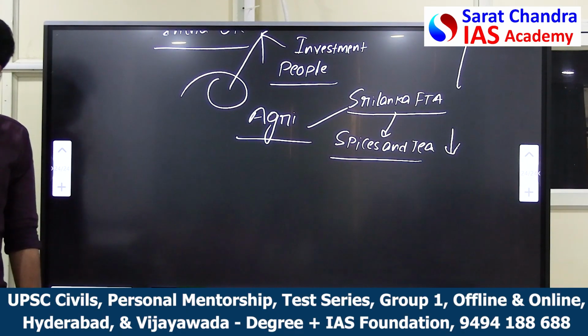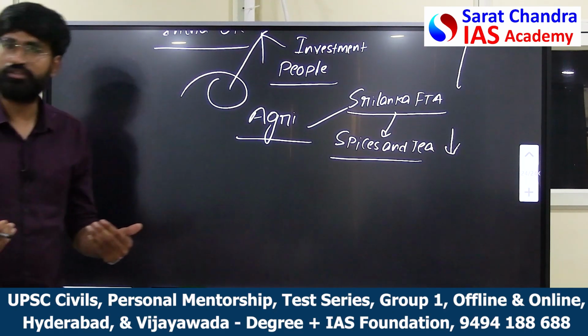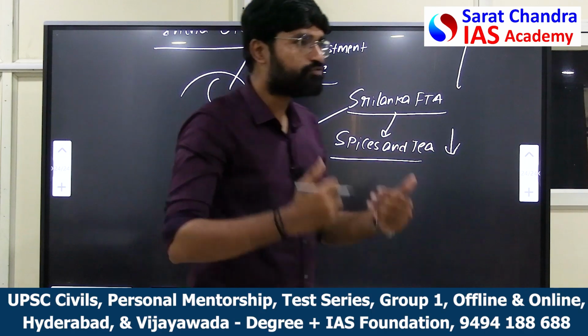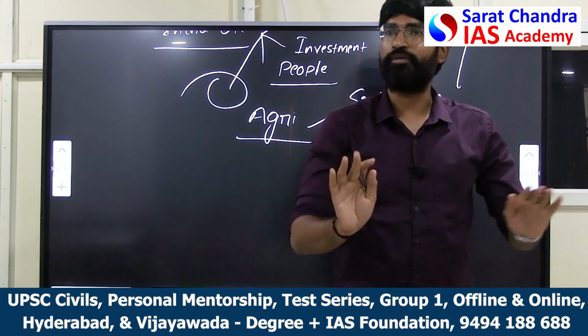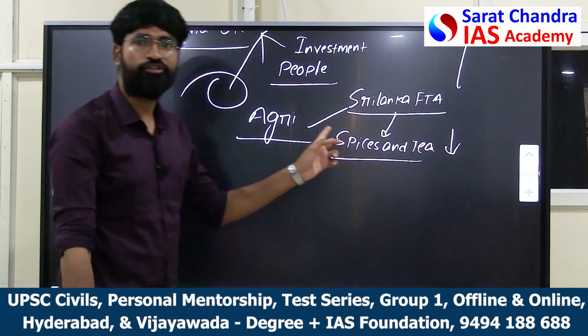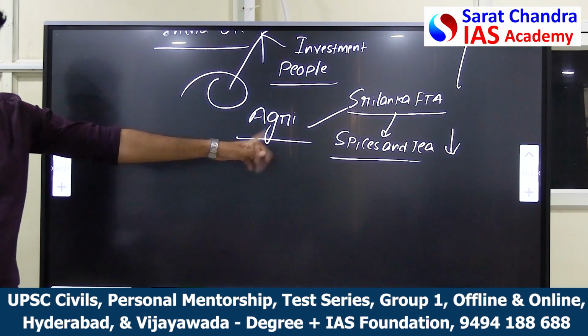Because Sri Lanka can easily transport spices or tea to India. But we also have the growers of spices. The farmers grow tea here also. Automatically, competition increases and prices go down. The free trade agreement has hit the Indian tea and spice exports.